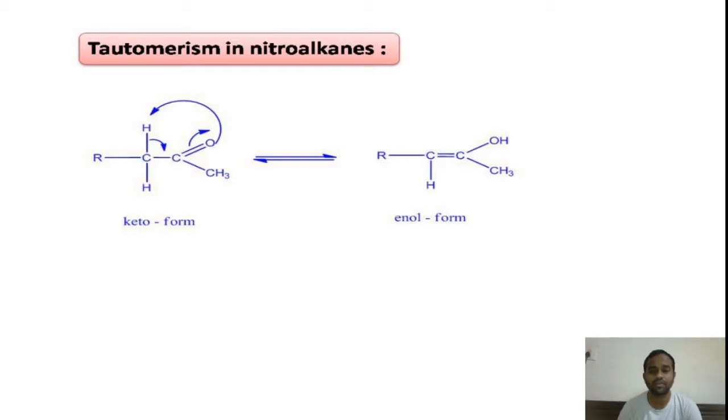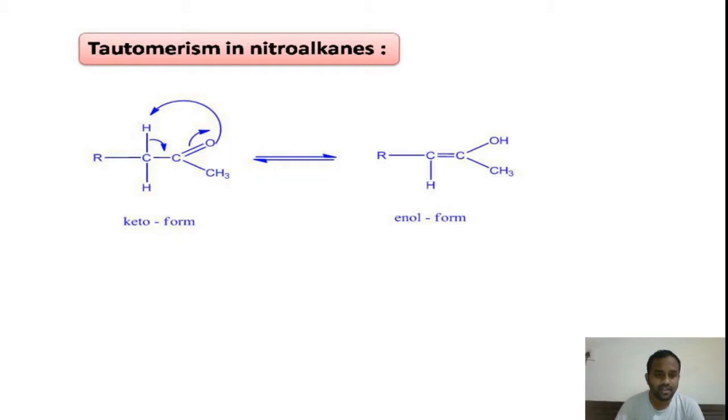Coming to the tautomerism, right? Before going into the details of tautomerism in nitroalkanes, I would like to recollect for you the popular tautomerism, that is keto-enol tautomerism. You can see in this slide I have shown you a tautomerism in the keto functional group. At the left side of the slide you can see there is a keto group, right?